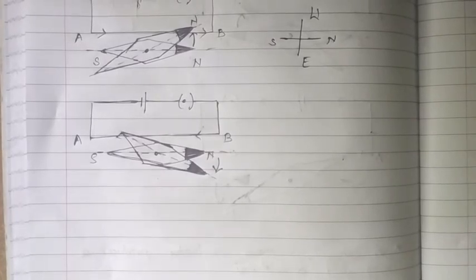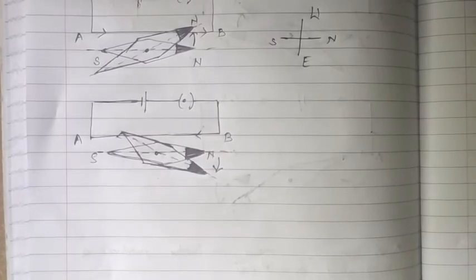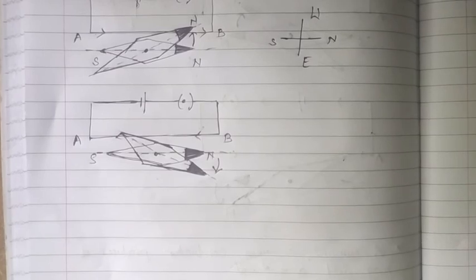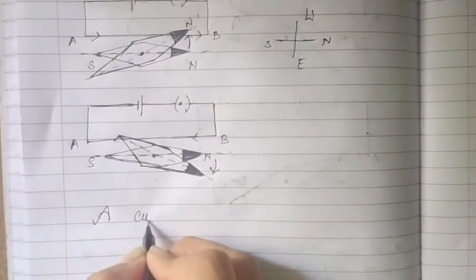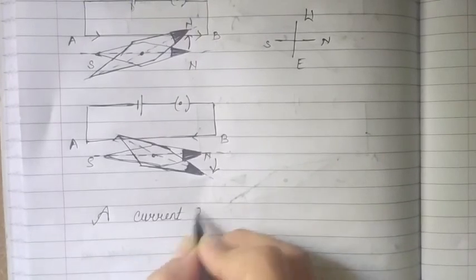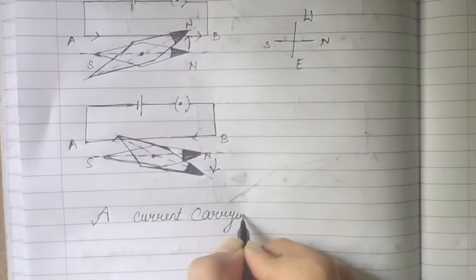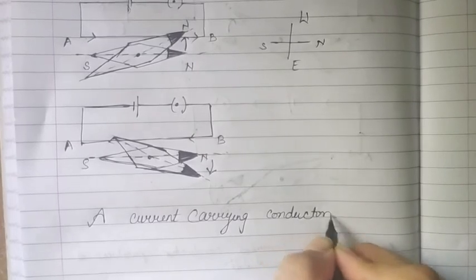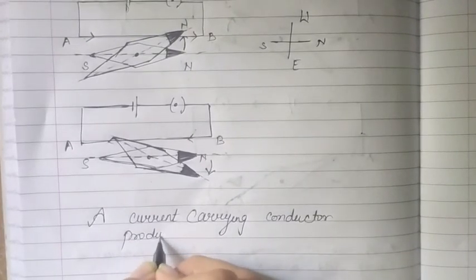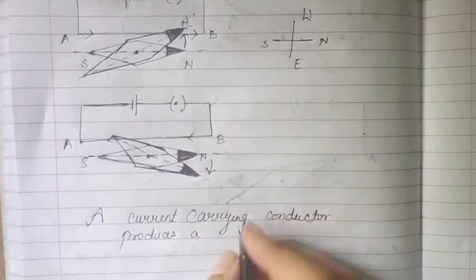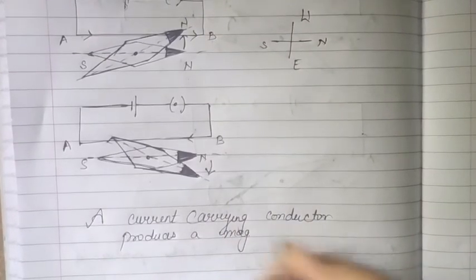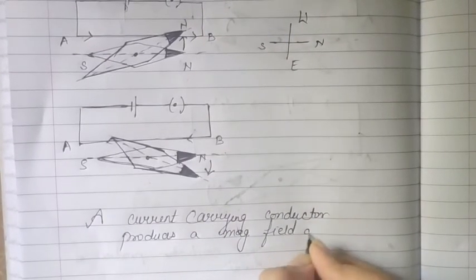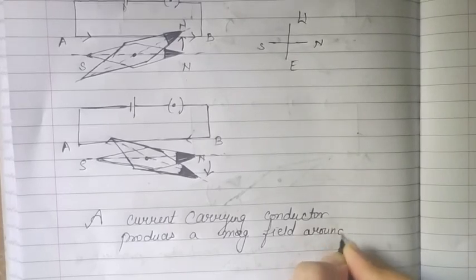So the experiment of Oersted results that a current carrying conductor produces a magnetic field around it.